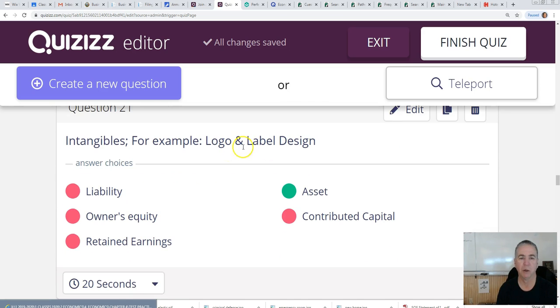Okay, some of you got logos and labels on your clothing, and the companies that own those, they're known as intangibles because you can't touch them. It's just the rights to be able to sell that stuff, and those legal rights are classified as assets because you have the right to sell it in order to make money.